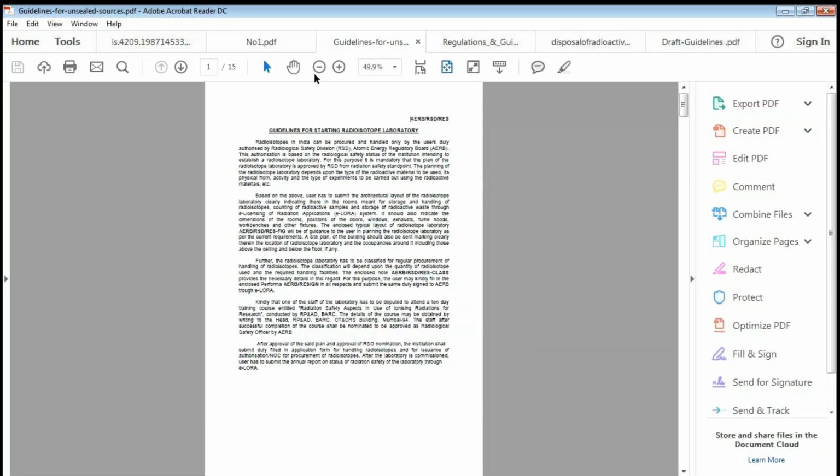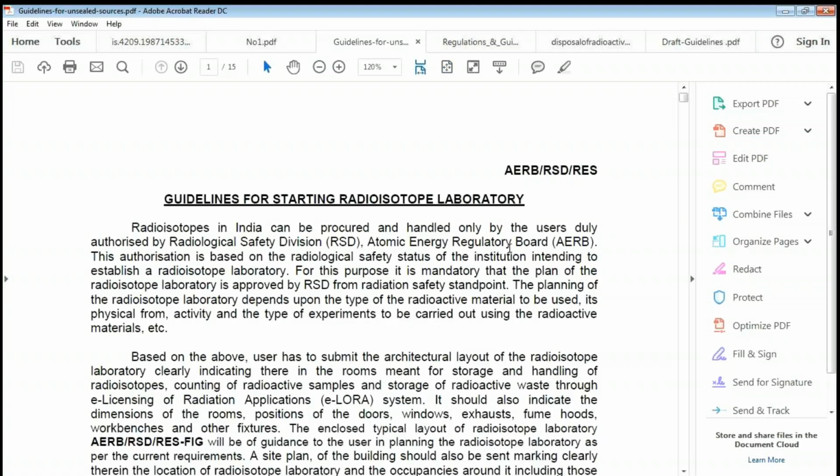These are the guidelines. Guidelines for starting a radioisotope laboratory. This is done by the AERB, Atomic Energy Research Board, and RSD, which is probably the Radiological Safety Division. That's one. That is from the AERB.